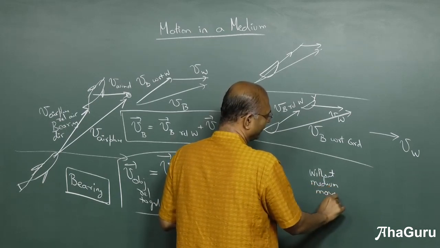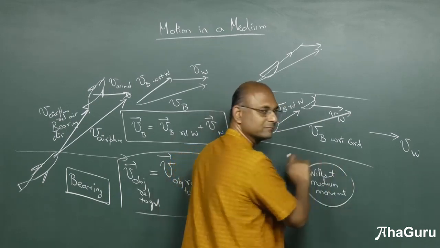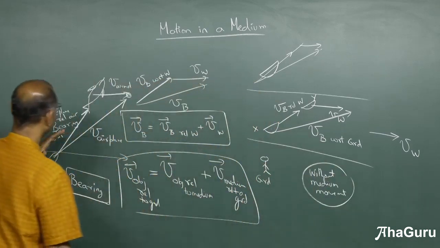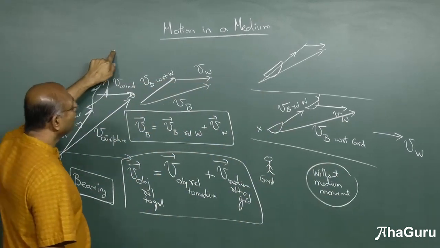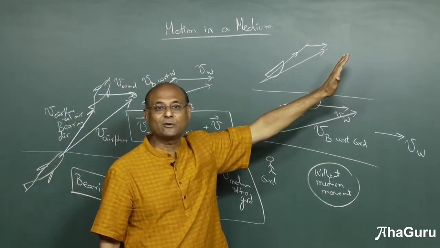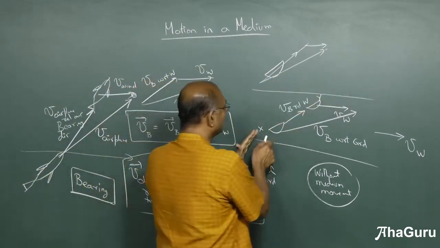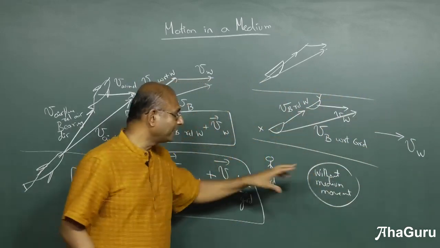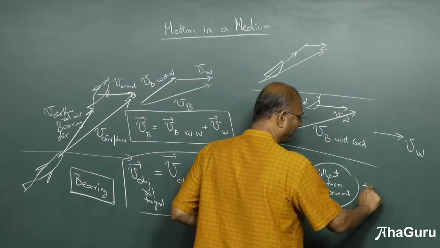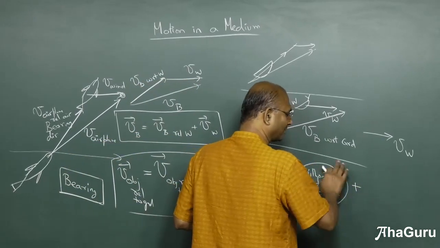First do the calculation as if the medium is not moving. See what this fellow would do if there was no wind. Then because there is wind, there is further movement of so much. Without the water, this is where he would have come, plus the water is going to take you there. So you can do it in two steps.